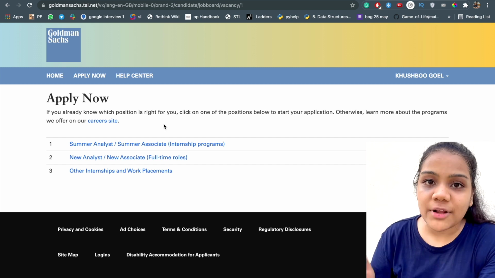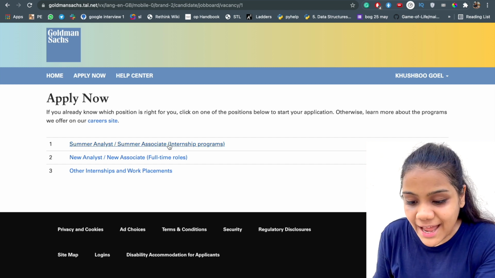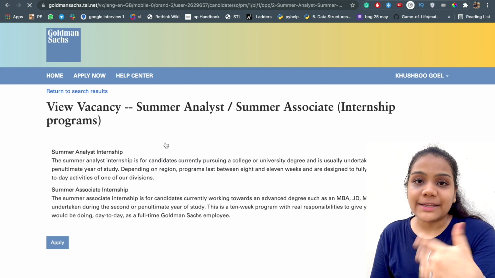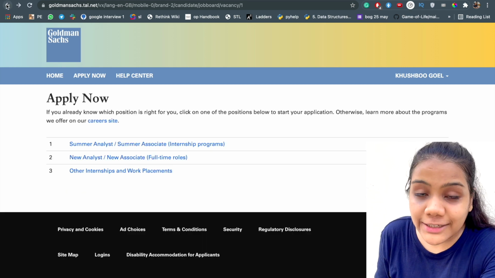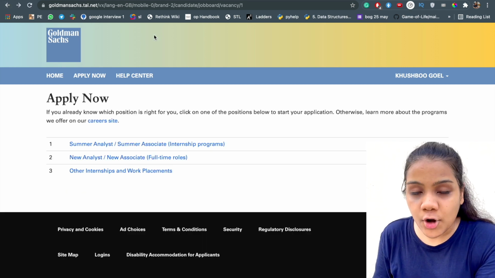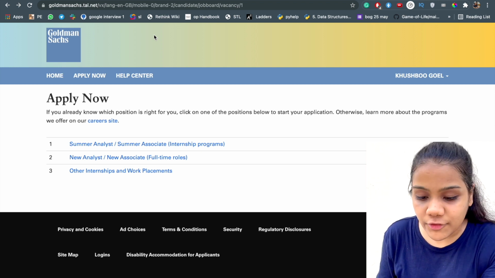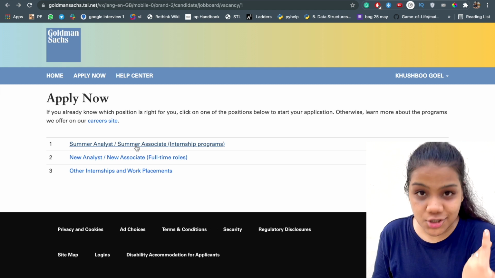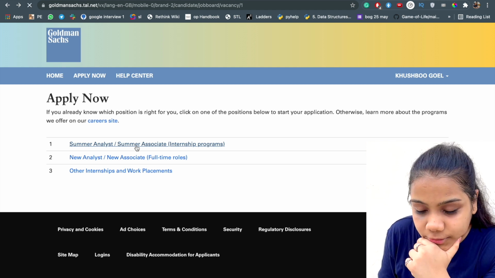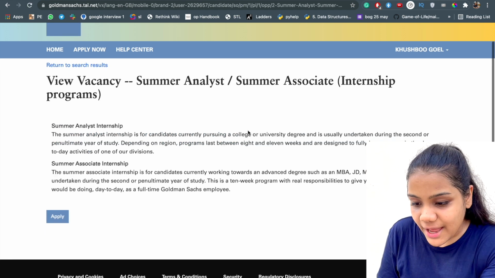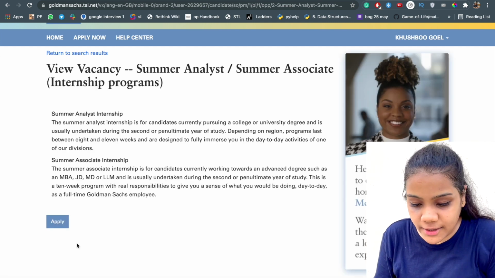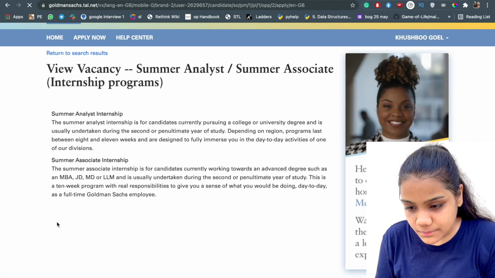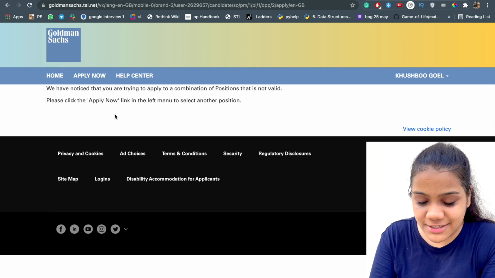So there is a proper way to apply to this internship, and there are a lot of things to be taken care of. If you fill in any of the details incorrectly, you will not be considered for the role of intern. So firstly, you have to choose the first option, summer associate intern programs. You go there, and now you see this. Here you have to click to apply, and you see this coming up.